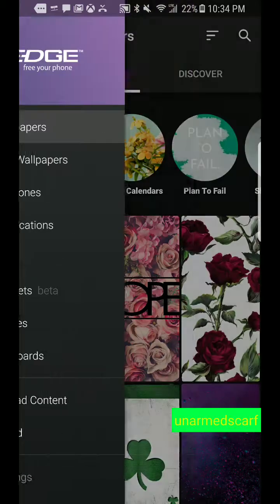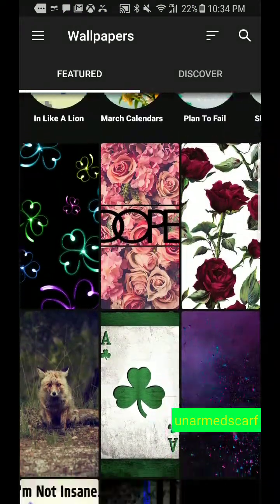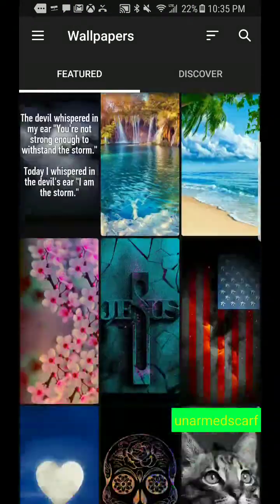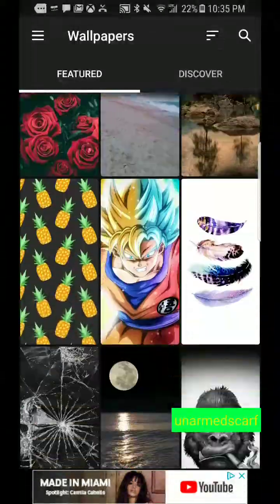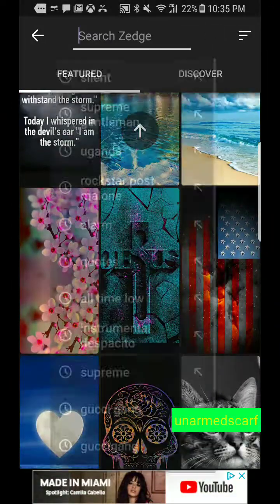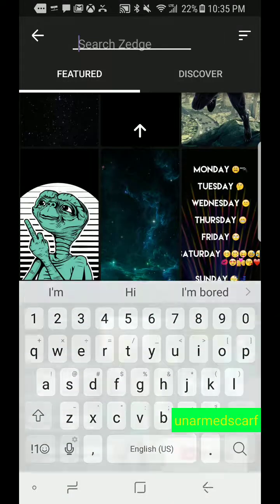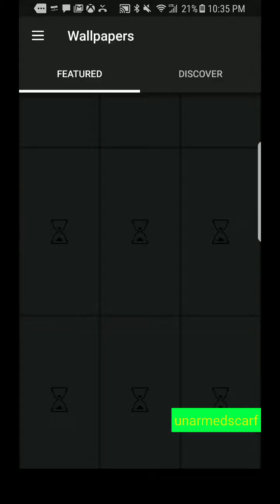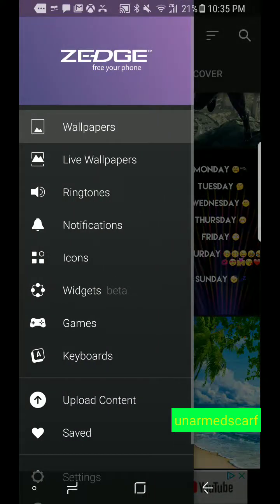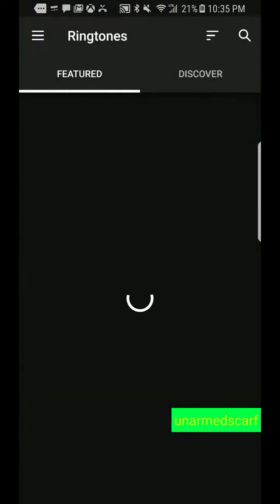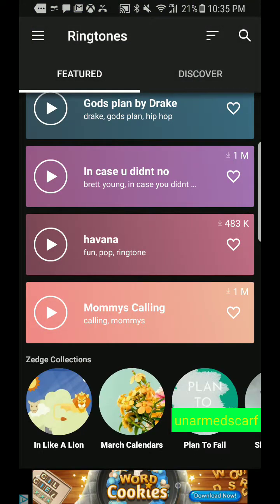Now here, you could go to wallpapers. You have a bunch of wallpapers. You can search up any wallpapers. Ringtones. You have a lot of ringtones too.